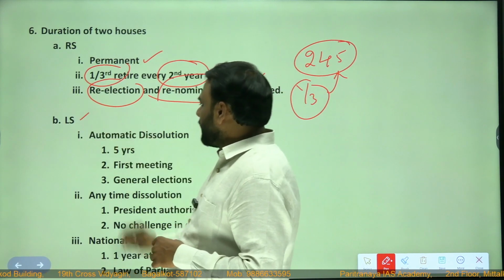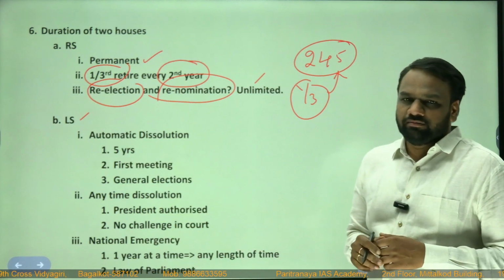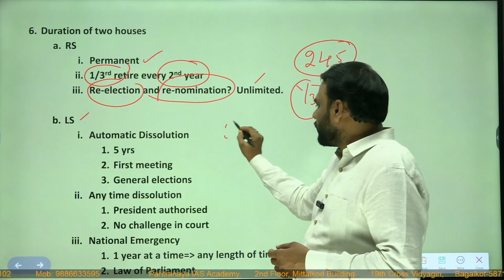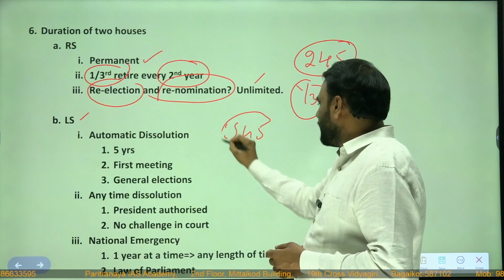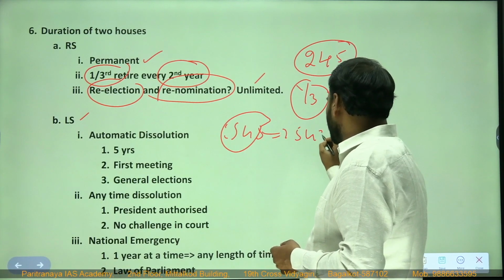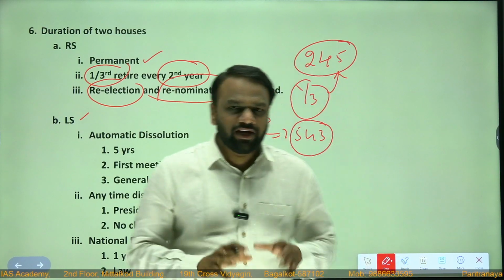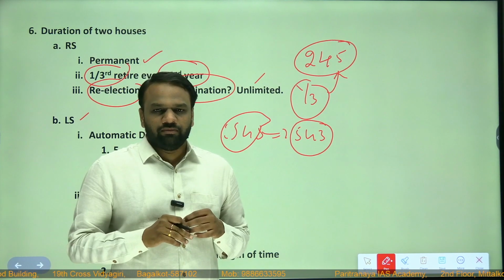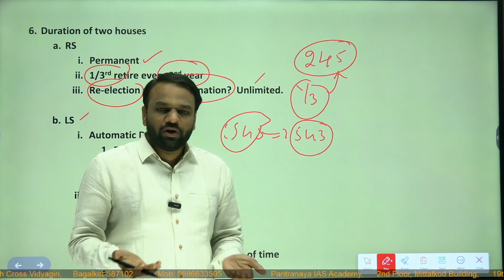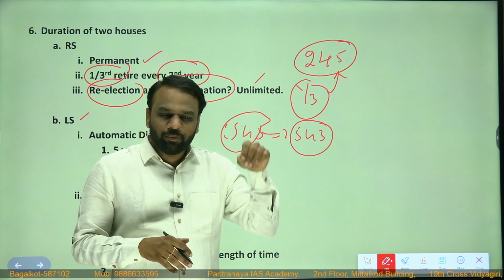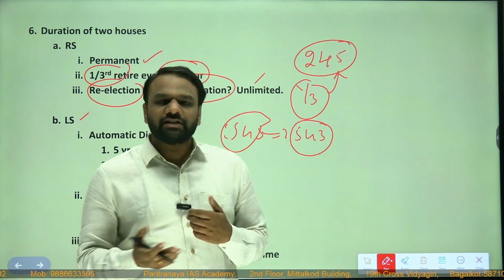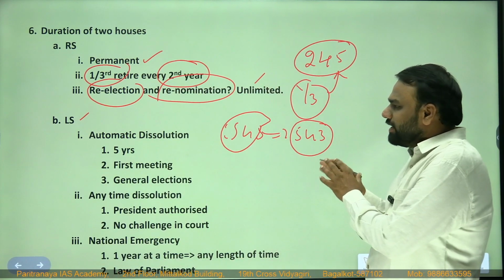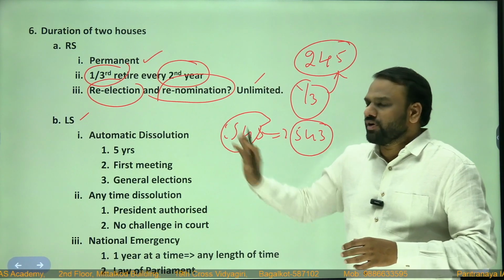Next, Lok Sabha. Lok Sabha is not permanent. It gets dissolved. What is dissolution? We have 545 members in Lok Sabha, or 543, presently 543. When I say dissolve, all the 543 members will lose the membership of Lok Sabha. In order to become members of Lok Sabha again, they have to participate in the election and win. Then only can they become members of Lok Sabha. When all the 543 members lose their membership, that process itself is called dissolution.